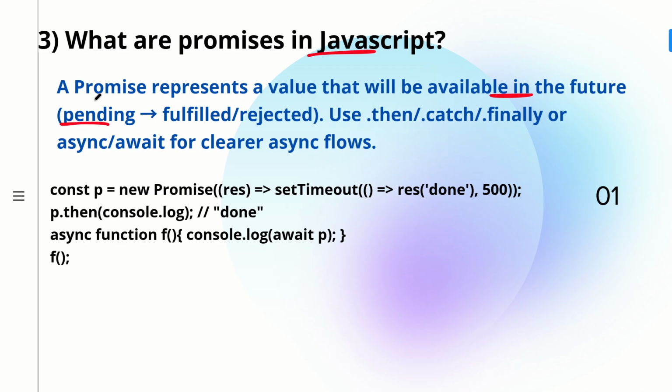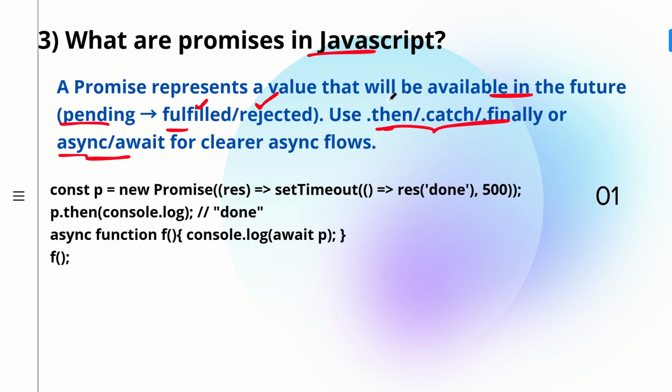So it can be pending. First it will be in the pending phase, and then it will eventually turn out to be fulfilled, or it will get rejected, but you will get some value. And how do we handle them? We make use of .then, .catch, and .finally, or async await for cleaner async flows. So there are two ways of handling promises: .then, .catch, .finally, and async await.